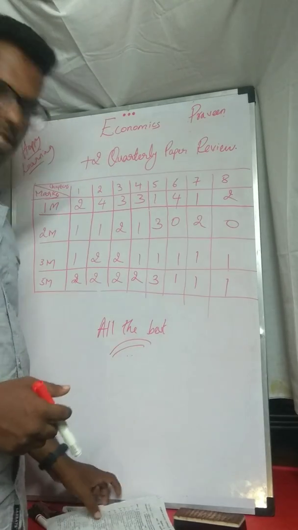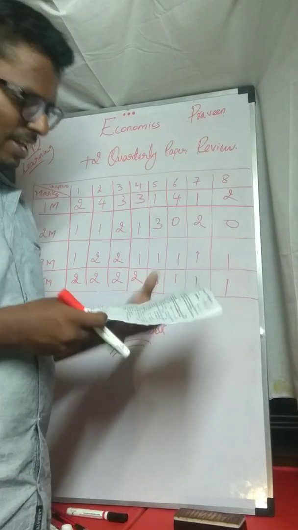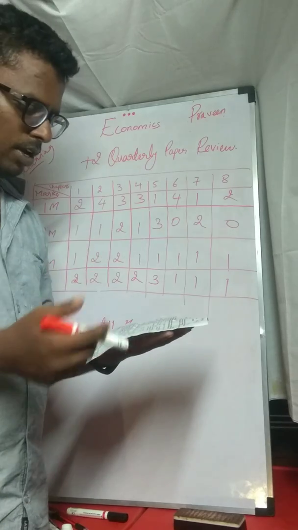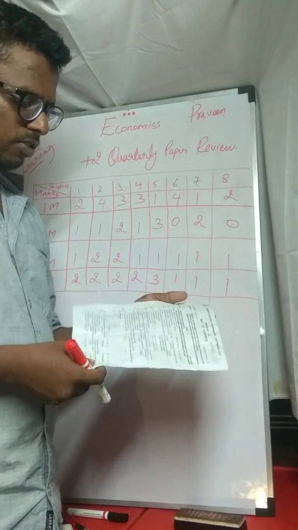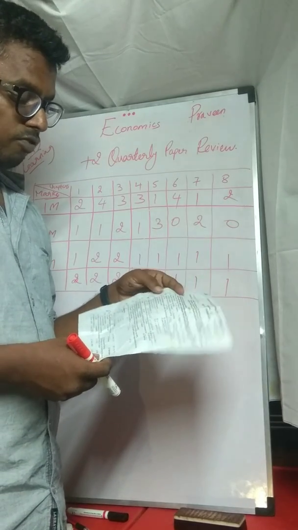In your question paper, they have given the questions exactly like your plus one paper. Yesterday when I was posting my video for plus one, for plus two as well, they have given them in chronological order. First and second questions are from your first chapter. Sorry, third and fourth.